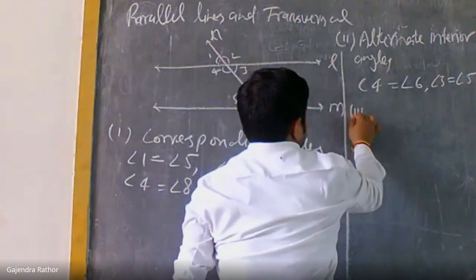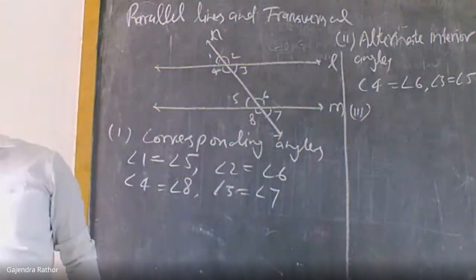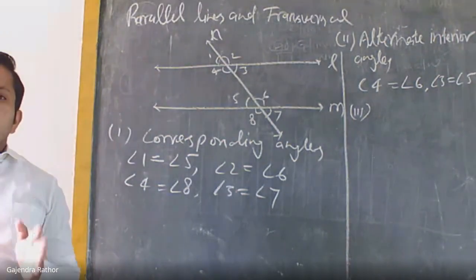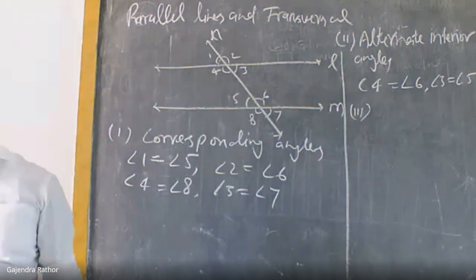The third type is interior angles on the same side of the transversal.